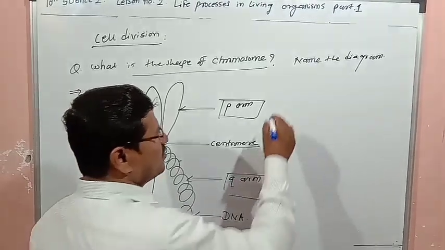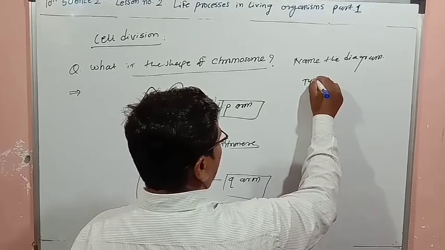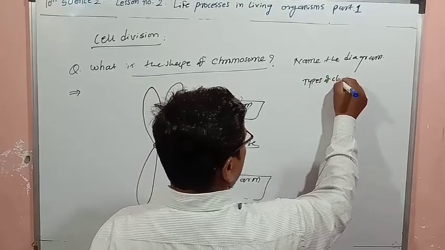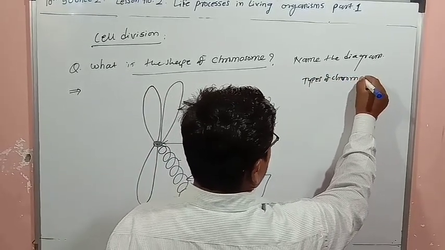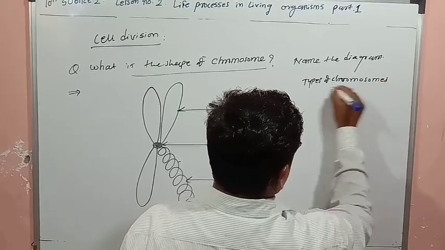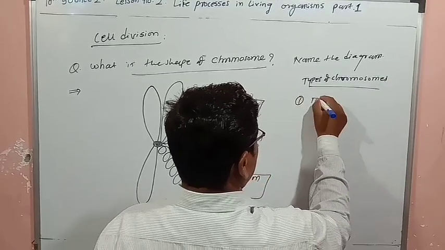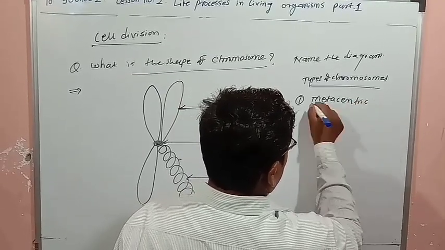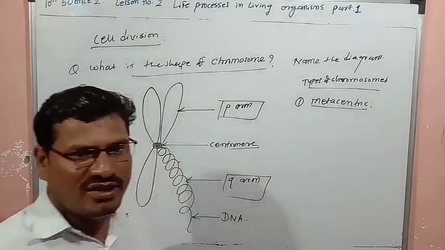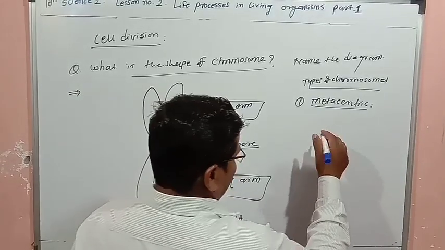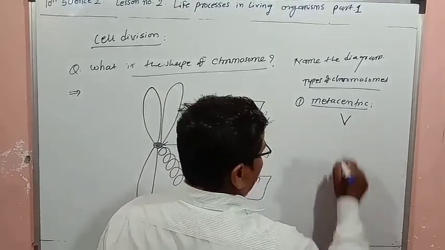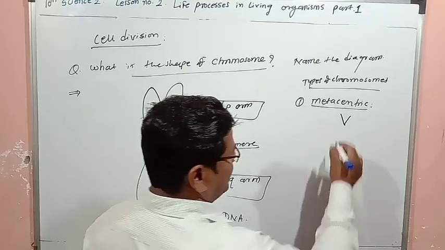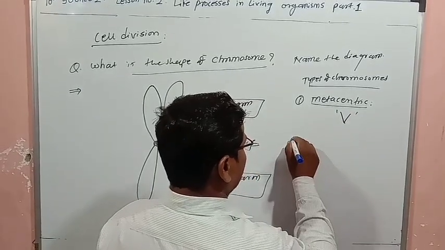Based on the shape, we have seen there are four types of chromosomes. Which four types? Types of chromosomes. The first one is metacentric. In it the shape is the English letter V.